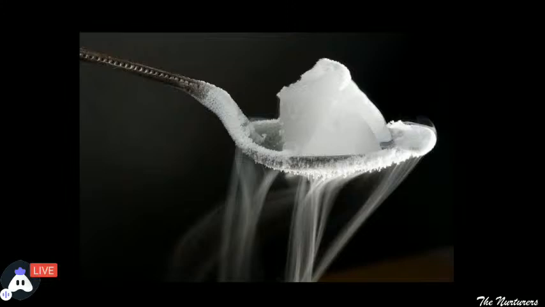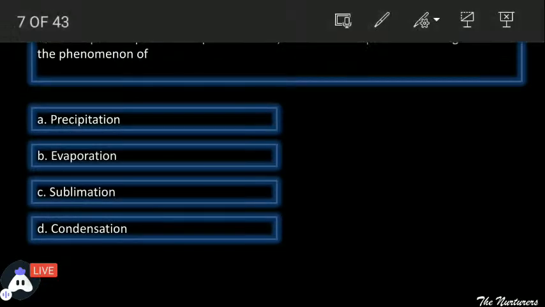And as you can see in this picture, the solid is getting converted into gas, and if a little amount of heat is also provided, this process will increase its speed. तो थोड़ी सी heat देते ही आपके इस process की speed increase हो जाती है. So the correct option is sublimation.